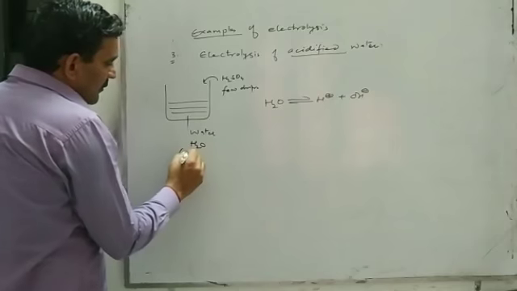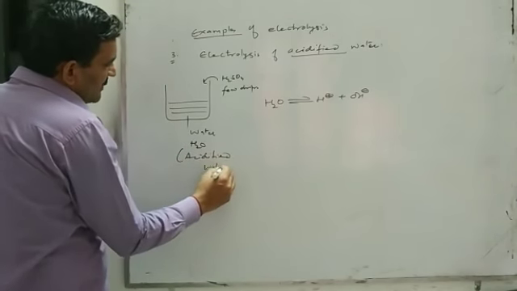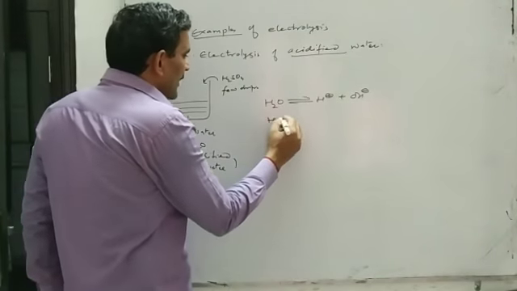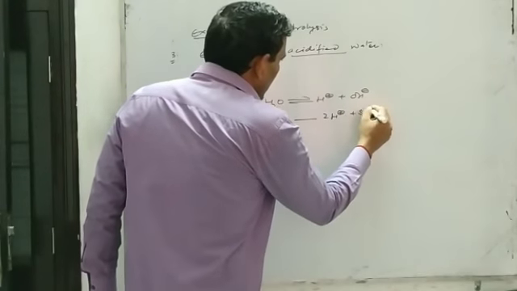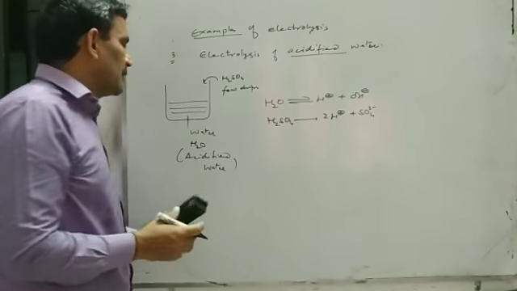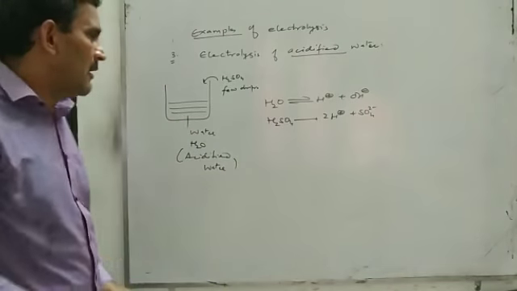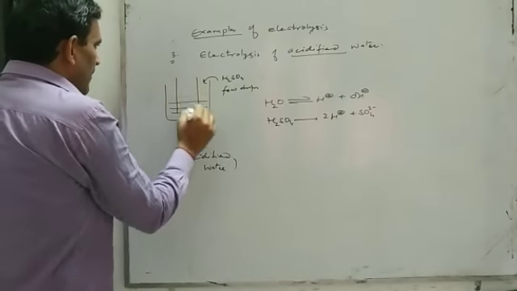And now this can be called acidified water. We added a small amount of sulfuric acid. We know sulfuric acid is a strong acid. It is a strong electrolyte. It completely ionizes, and due to that, the number of ions in water will increase, and this solution becomes a good conductor of electricity.